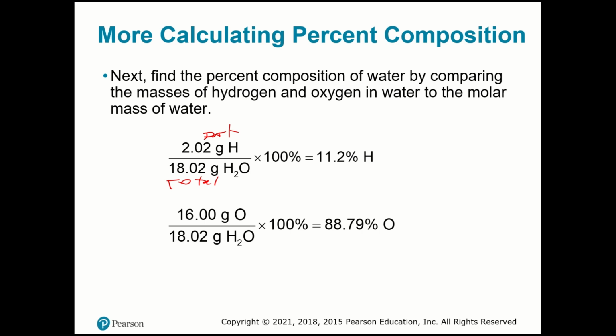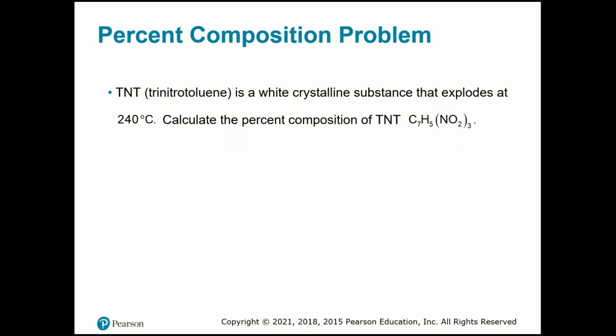It doesn't matter the size of the molecule, you could do it for sulfuric acid, for example. We're going to do the same thing. You calculate the molar mass, and then you get the part of hydrogen, the part of sulfur, and the part of oxygen, and divide by the total. So let's do this one.